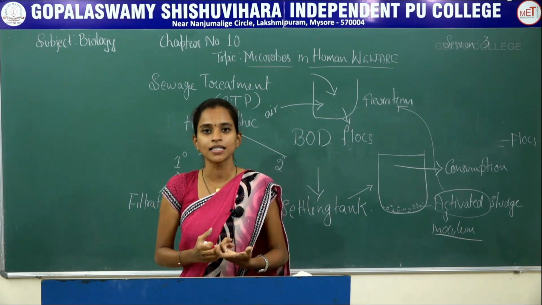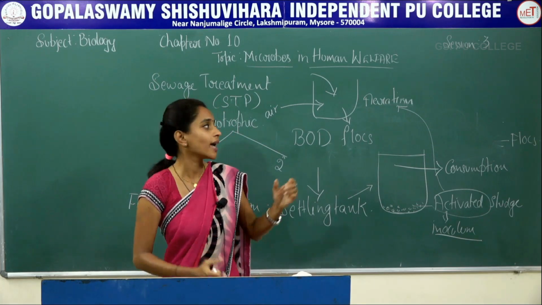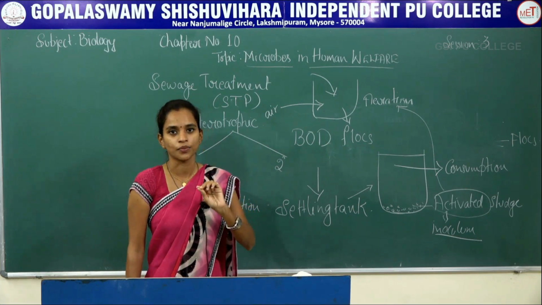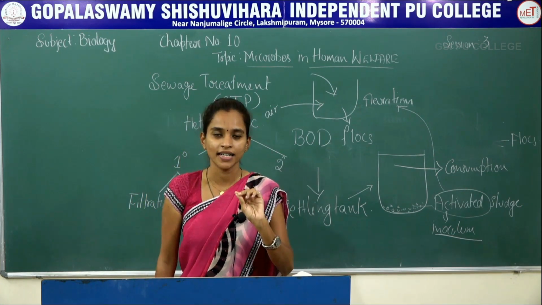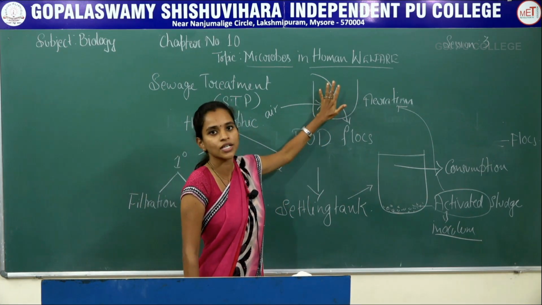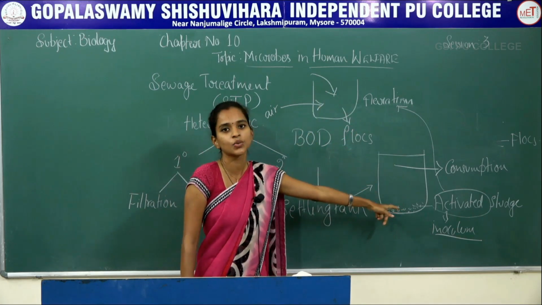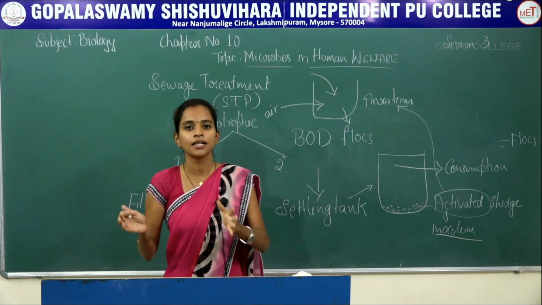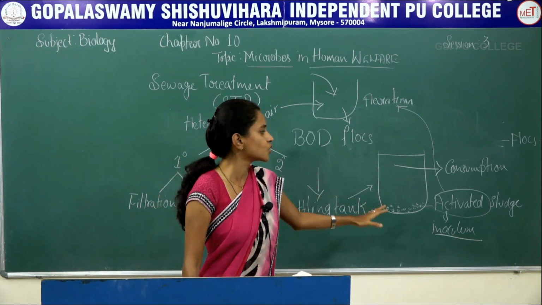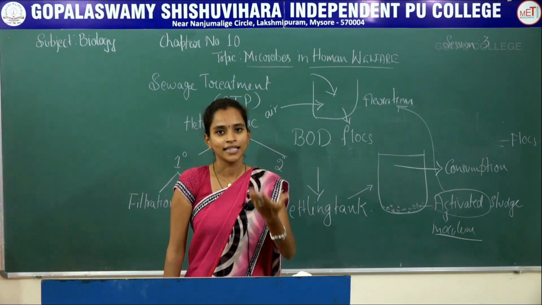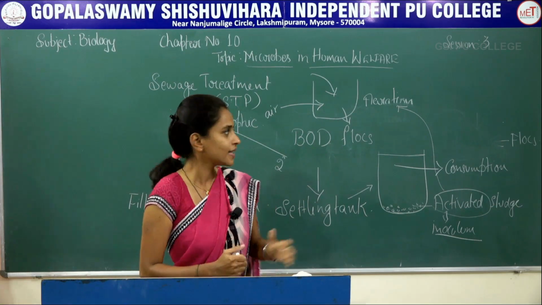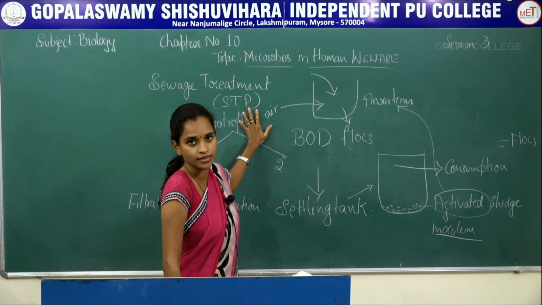This activated sludge is transferred into the aeration tank as inoculum or starter, only a very small amount. The rest will be transferred into the larger tank for production of biogas. This biogas is utilized for production of either electricity or gas for cooking purposes. That is how the sewage treatment plant works.